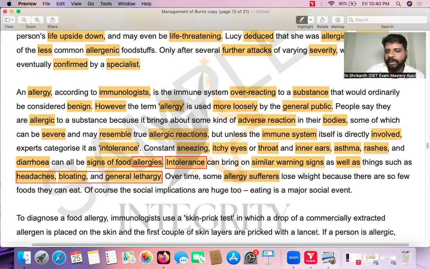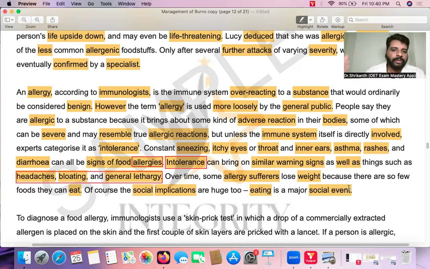Over time, over time means gradually, some allergy sufferers lose weight. So if a person is allergic to food, they lose weight because there are so few foods they can eat. Whenever they eat food, their body is overreacting, so they cannot eat much food. So over time, they lose weight. Of course, the social implications. Social means society. The social implications are huge. Eating is a major social event.